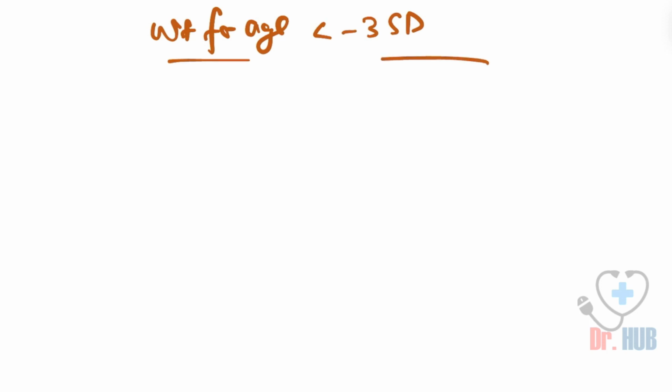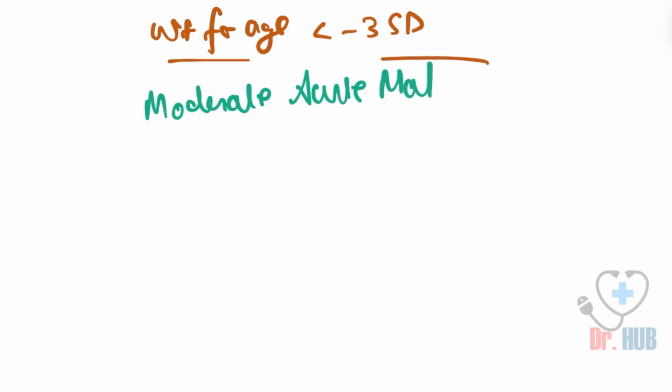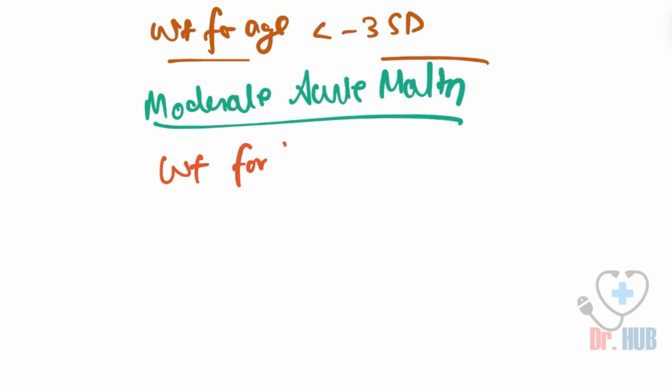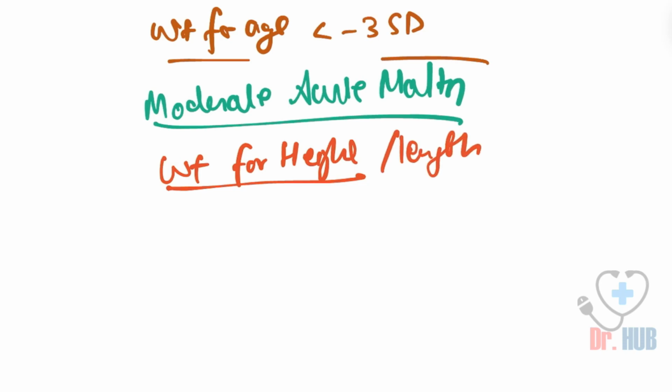Then we move on to moderate acute malnutrition. In terms of moderate acute malnutrition, the weight for height or length is less than or equal to -2 standard deviations, as well as greater than or equal to -3 standard deviations.